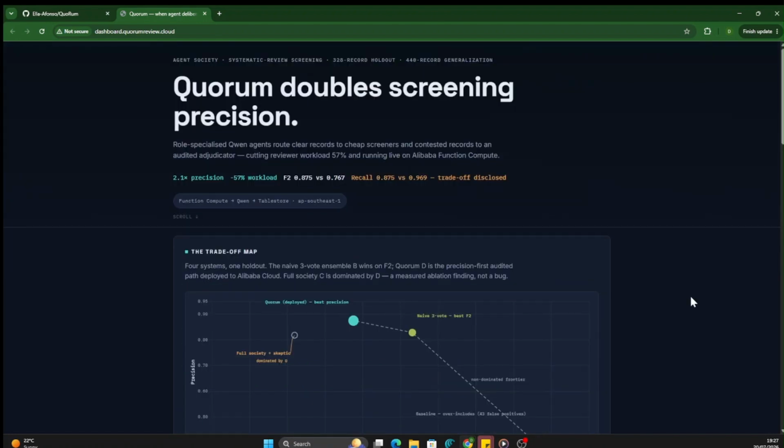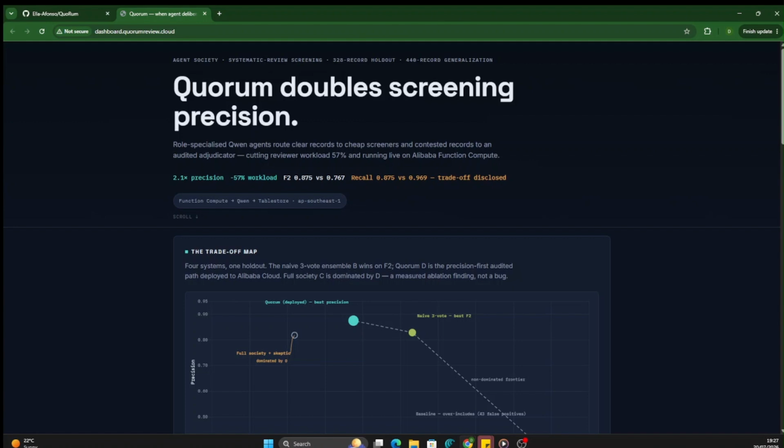In a world where people are starting to trust AI agents by default, Quorum is a reminder that more agents do not automatically mean better decisions. The result is not that agent societies always win. It is a measured rule for when they are worth using. Deploy deliberation when your baseline over-includes. Skip it when the baseline is already precise.